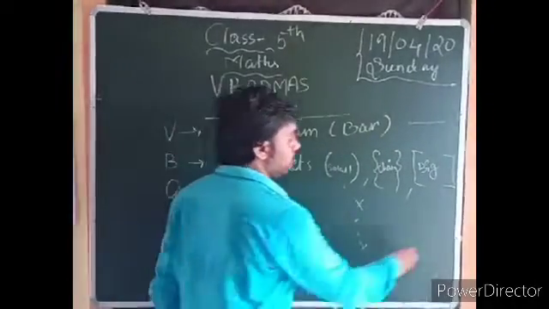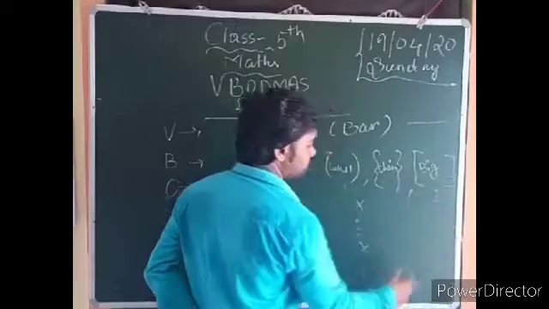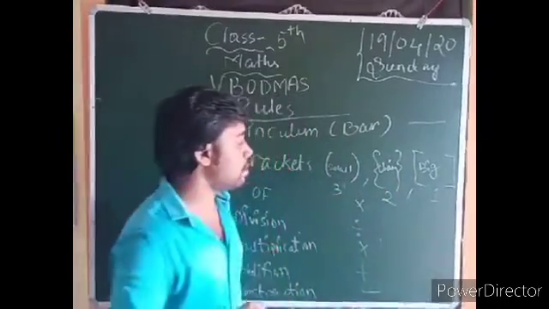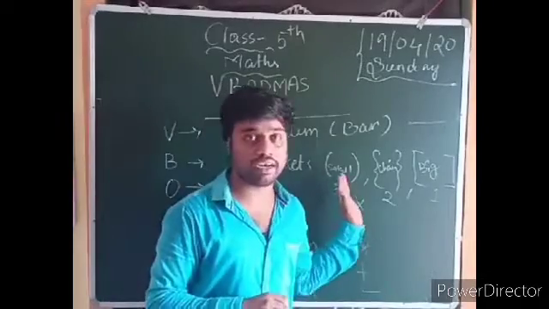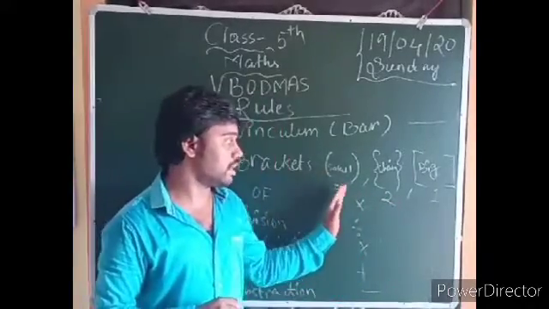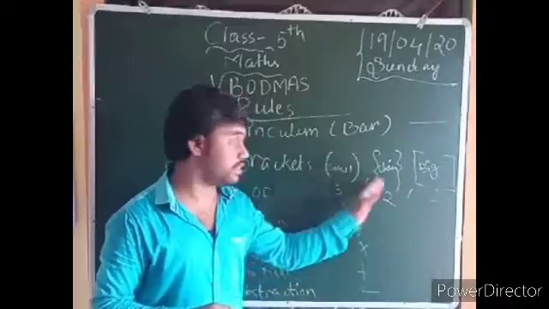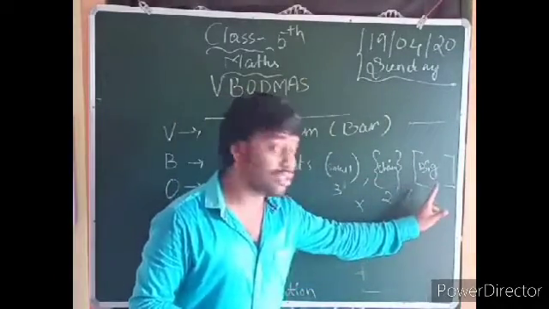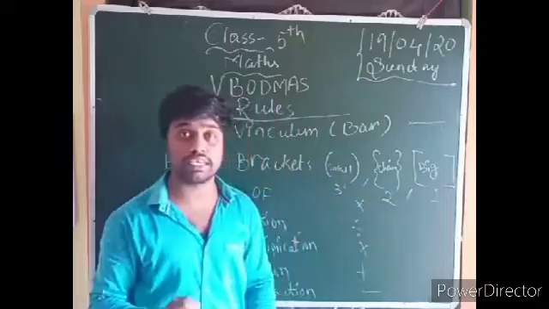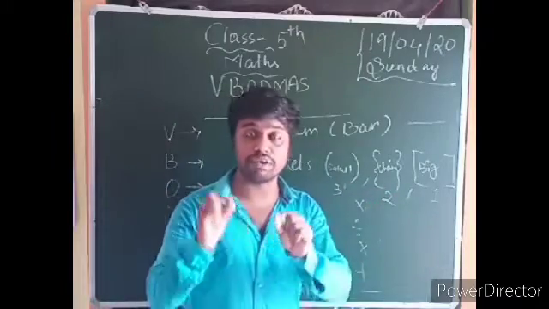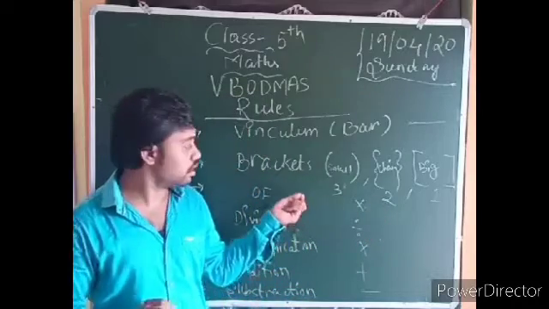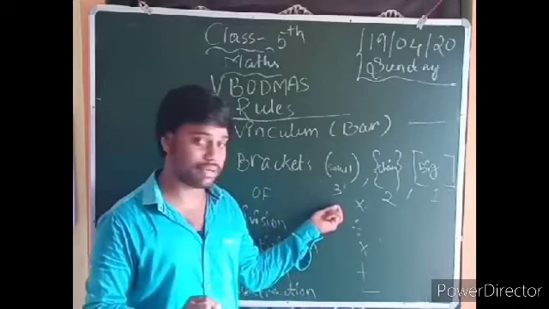This is first, this is second, and this is third. Why? Because you solve the small bracket, chain bracket and big bracket in order, but first you solve the big bracket where it is present. Then after that the chain bracket, then after that the small bracket. The small bracket is the last.